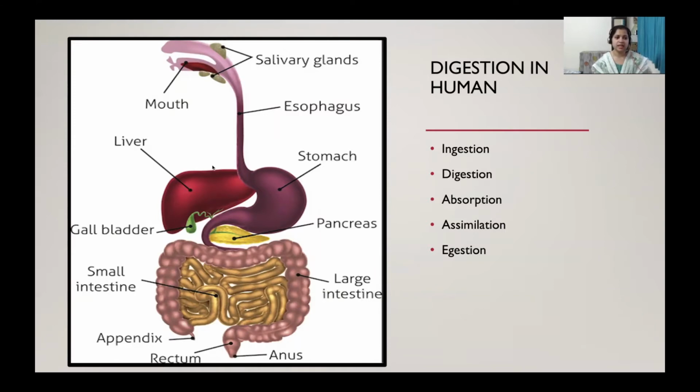Here you can see a triangle-shaped organ, that is the liver, which is an exocrine gland. This liver secretes bile juice, which is very important for the digestion of fat particles. And this cream-colored organ is the pancreas. It secretes pancreatic juice. It also helps in the process of digestion. So how we eat the food and how digestion occurs, let's understand it stepwise.